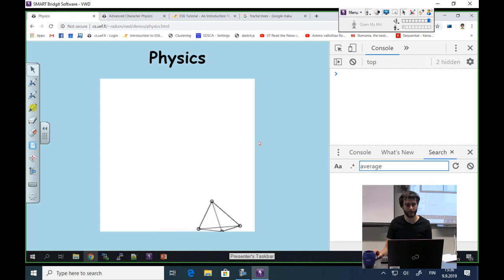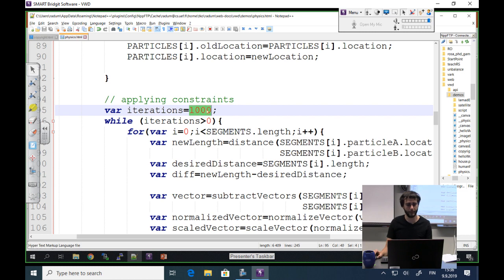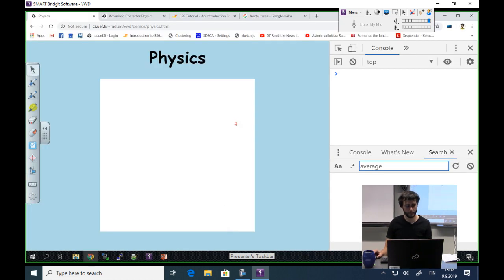Yeah, very strange. And one here, what happens? So no iterations basically. Okay, it did do something.